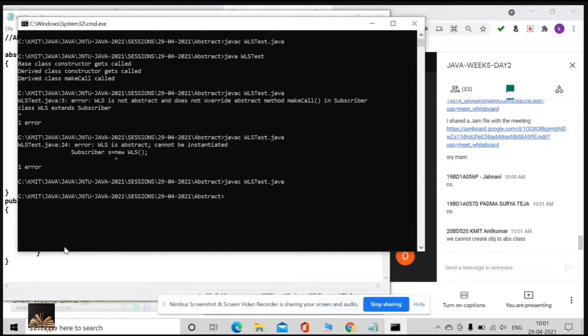The reason is, suppose there is a method which is exclusively related to your derived class. Listen very carefully. There is a parent class, there is a derived class.